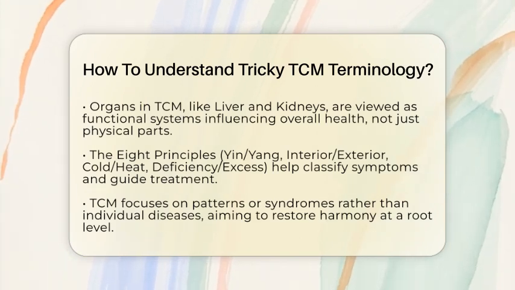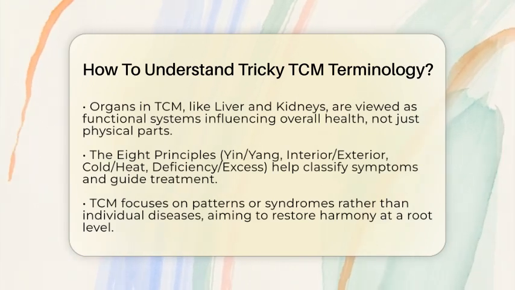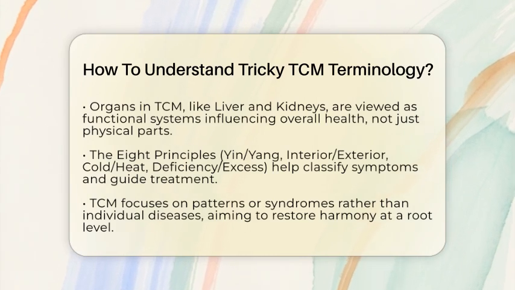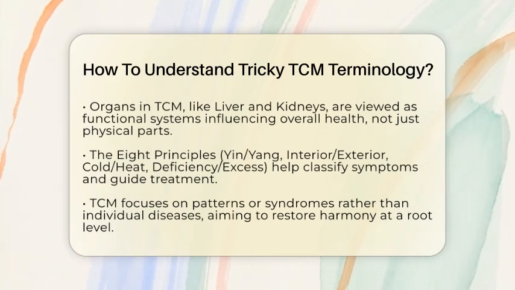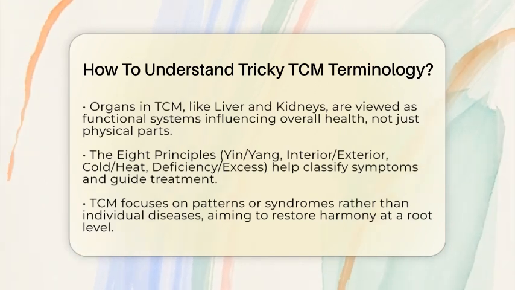In TCM, organs are not just physical parts but also functional systems. The Zang Fu organs include the liver, heart, spleen, lung, and kidneys. They have energetic roles that influence overall health, not just physical functions.